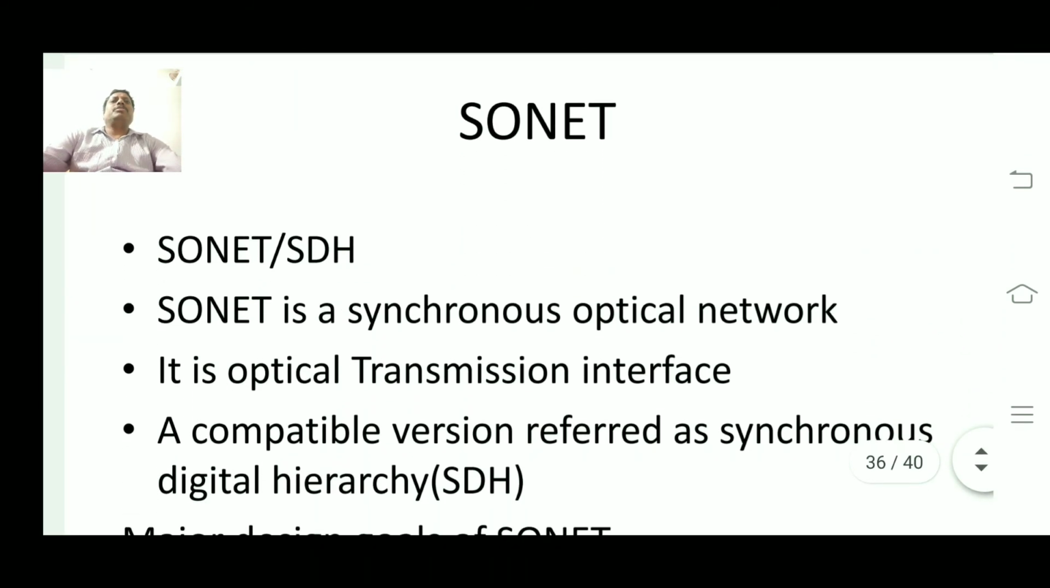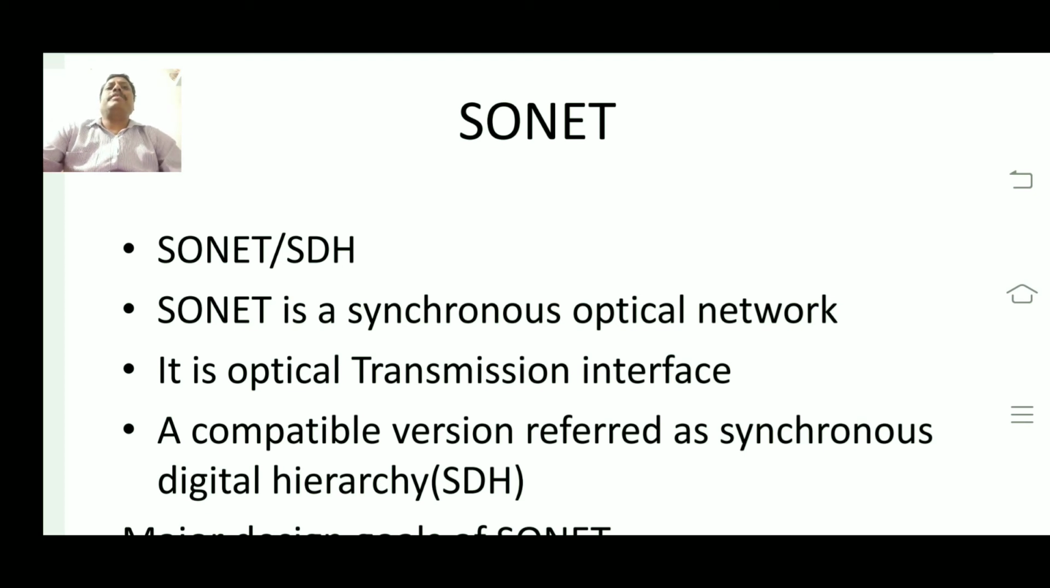Now coming to SONET. SONET is a synchronous optical network. It came into the picture because of different hierarchies. We have seen the T1 carrier and E1 carrier systems, each having a different hierarchy, different systems.